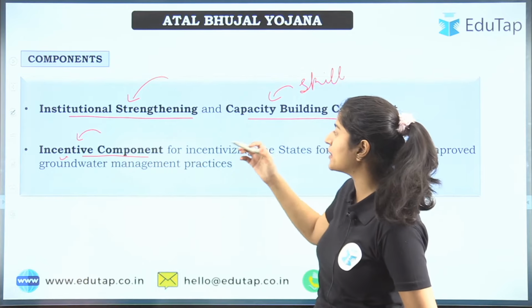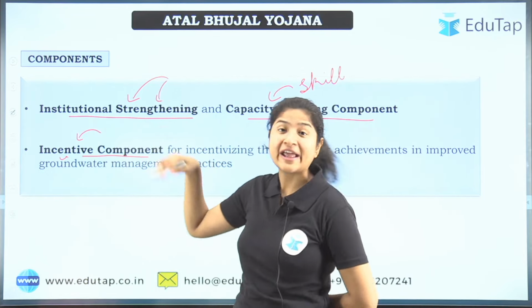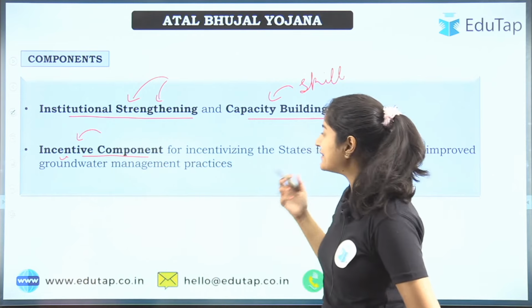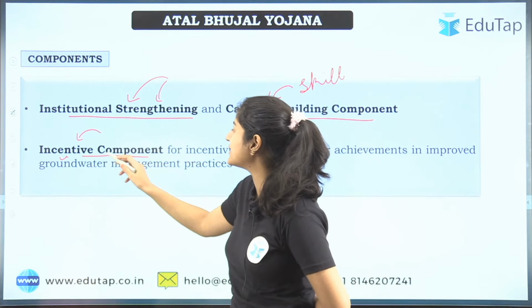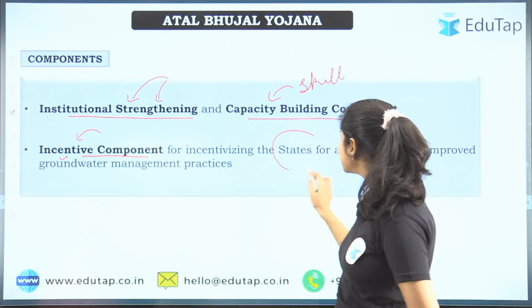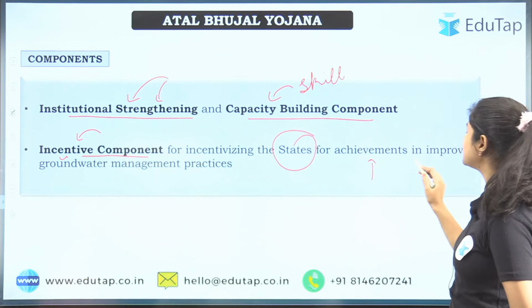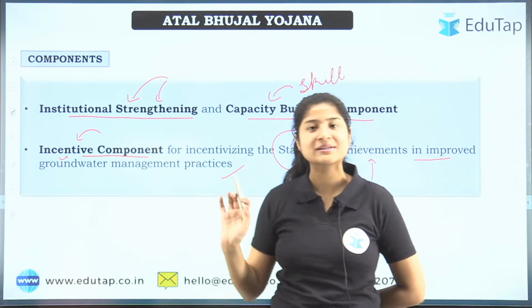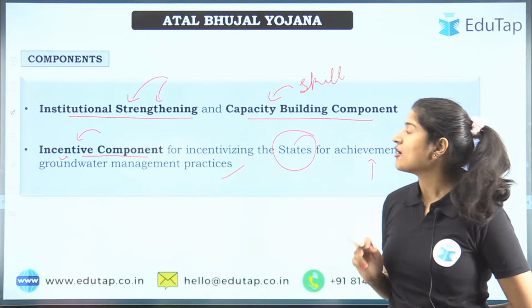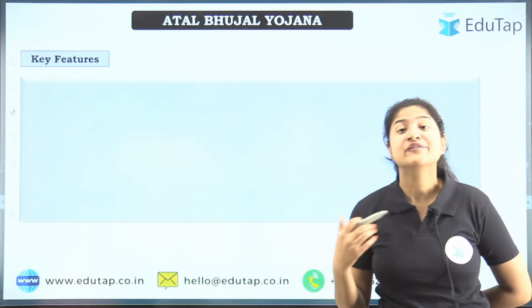So here 2 components are made. First of all, better frameworks to be made, and next is the incentive component for the states for achievement in improved groundwater management. I hope this is clear to you all. Right, now let's move ahead and look at the key features of this scheme.